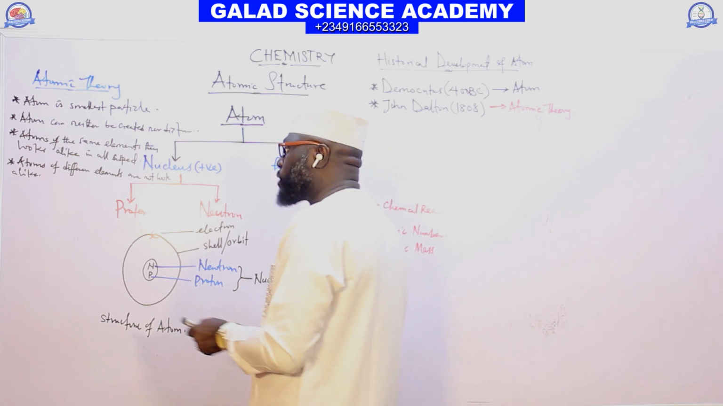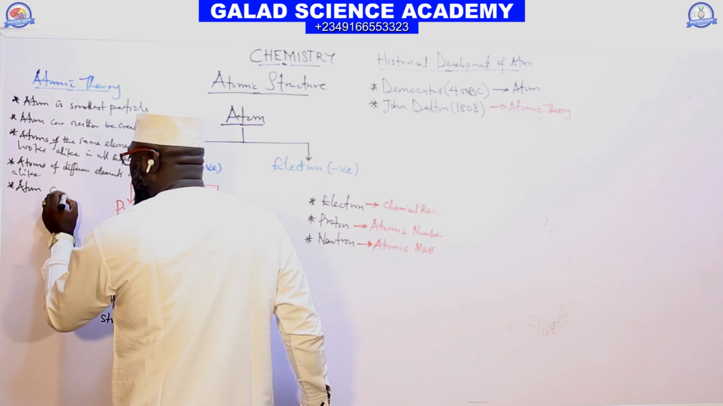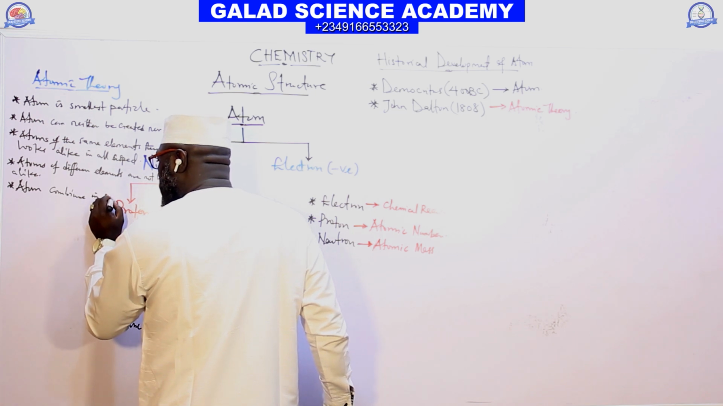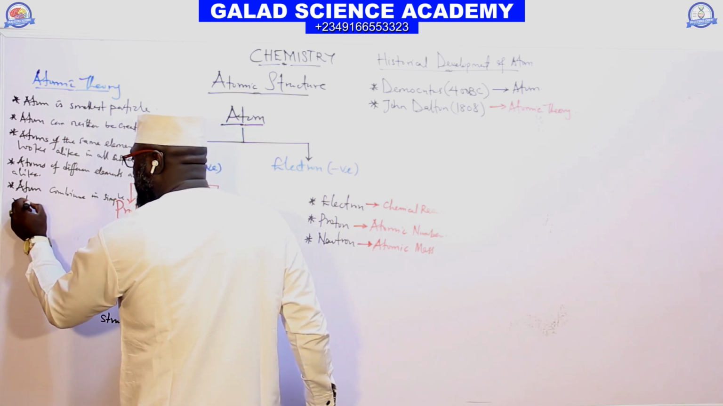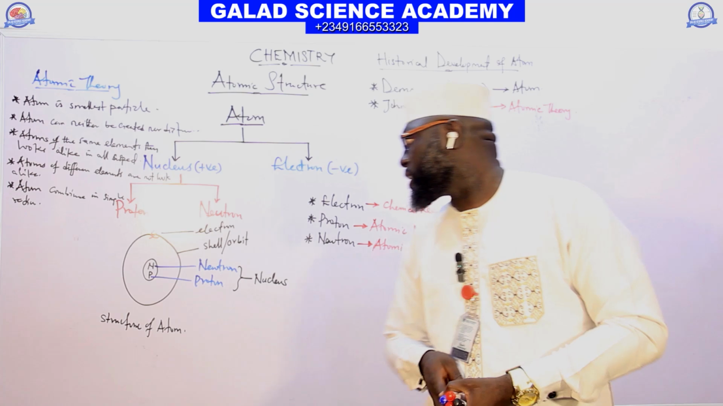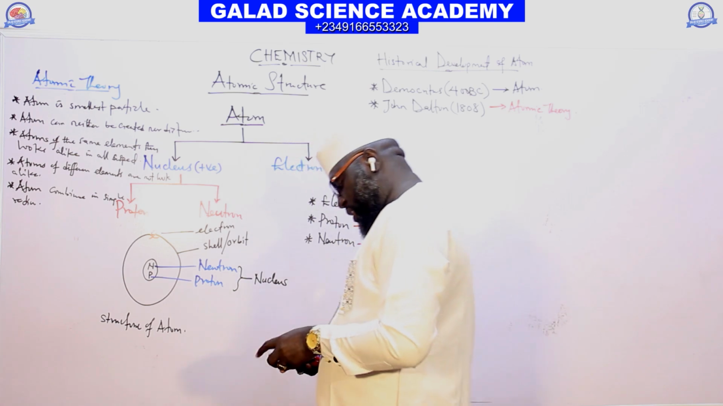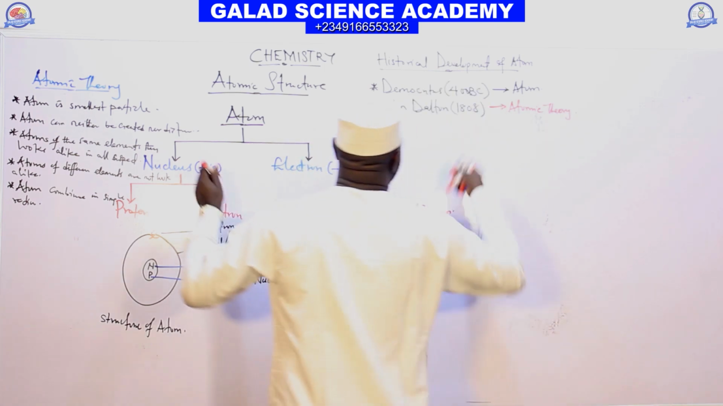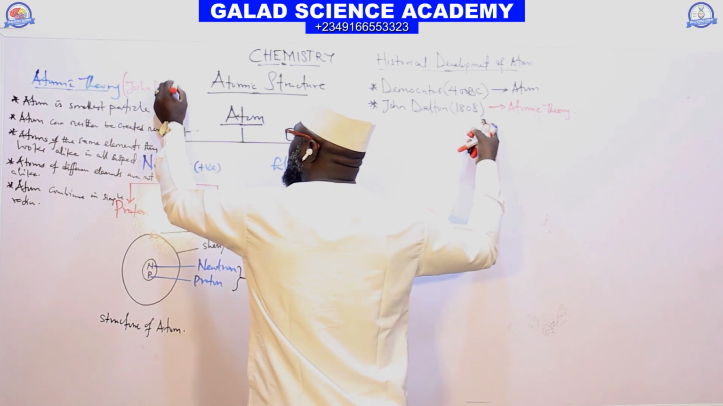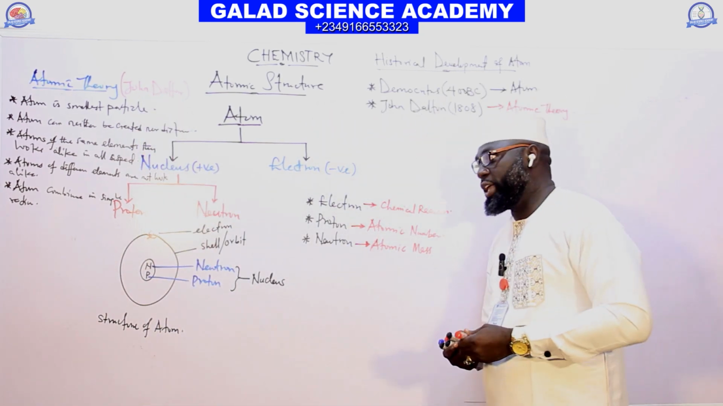And the last one of the theory, he said atoms combine together in simple ratio. So those are the five atomic theories by John Dalton, in 1808.